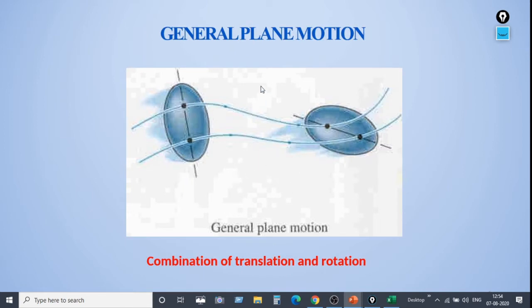The combination of translation and rotation motion can be explained in this way. If you have observed, the body has moved from this point to this point. So there is a translation motion from this to this, maybe curvilinear or rectilinear, but there is a translation motion, as well as this body is rotating, hence it has rotatory motion. So a rotating body will have translation motion as well as rotatory motion.